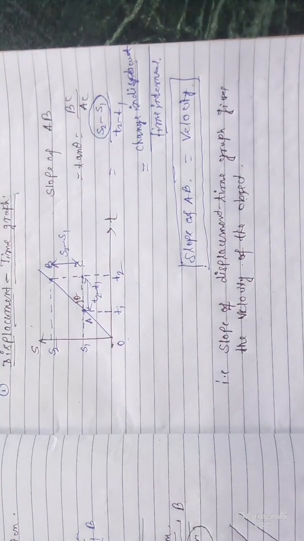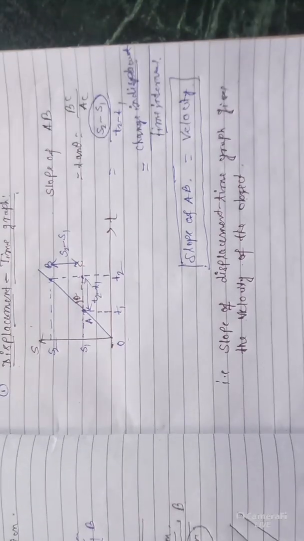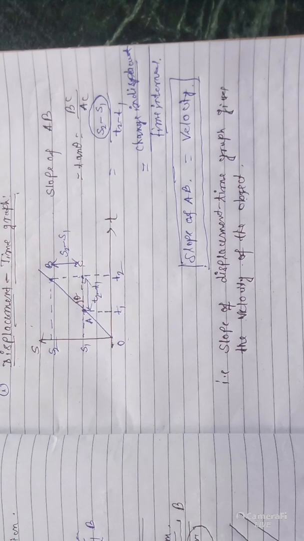Clear? The slope of the displacement time graph gives the velocity of the object.